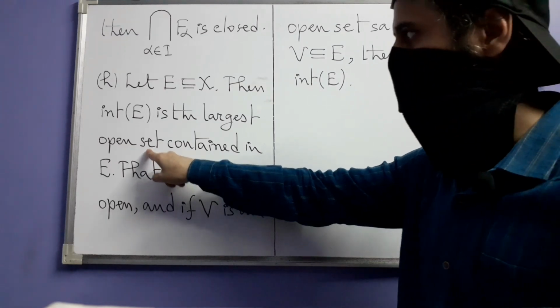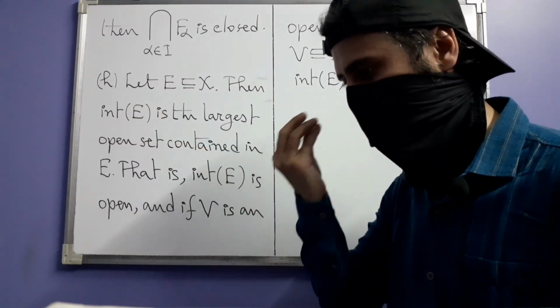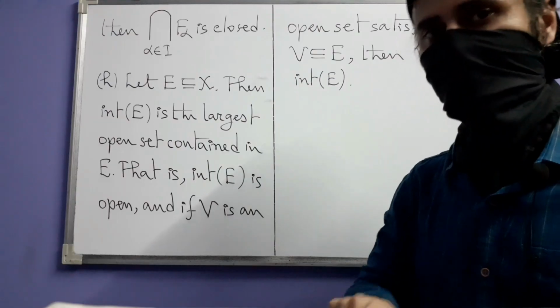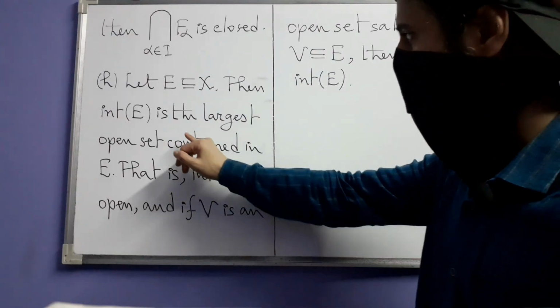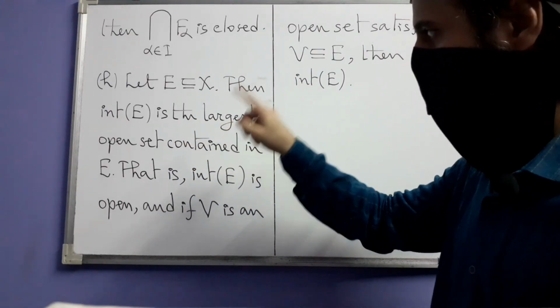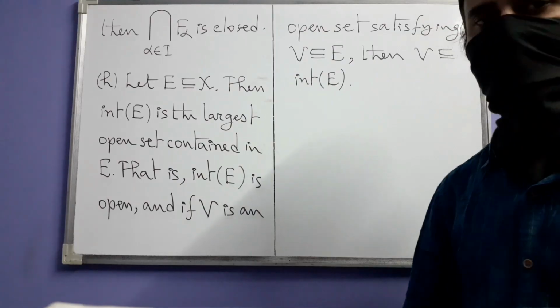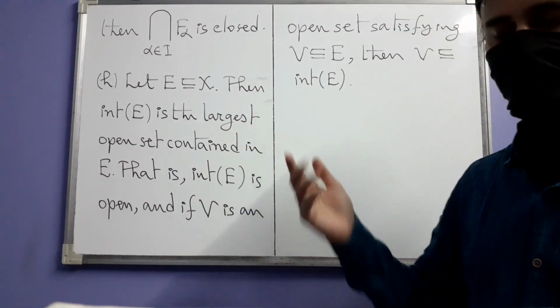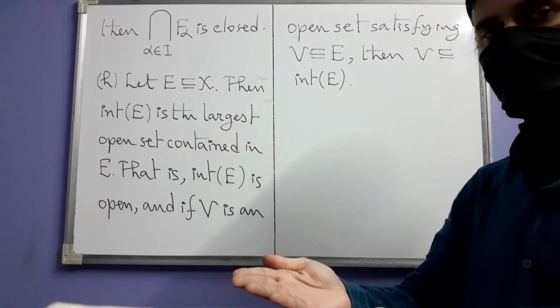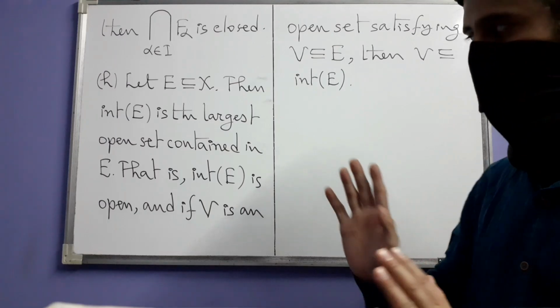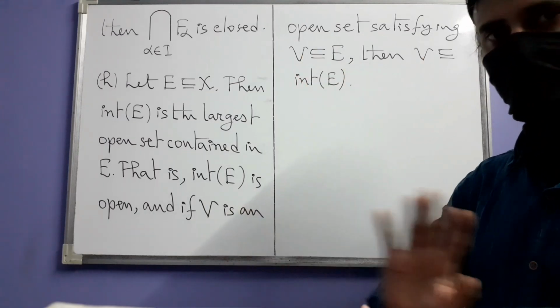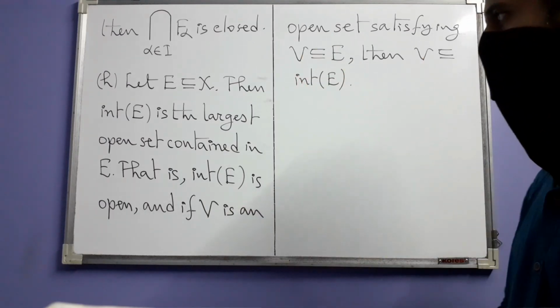This means that interior of E as a subset itself is open always, and it is the largest such set contained in E. We already know that interior of E is contained in E as a subset. This we knew even before defining open sets and these things.